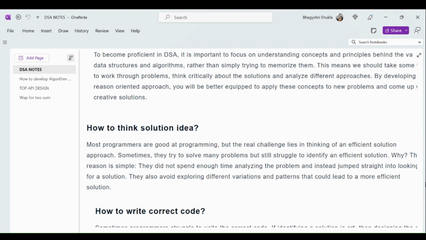So the reason is simple. They did not spend enough time analyzing the problem and instead jumped straight into looking for a solution. We have to first understand the problem, what we can apply, and what the optimal solution is.